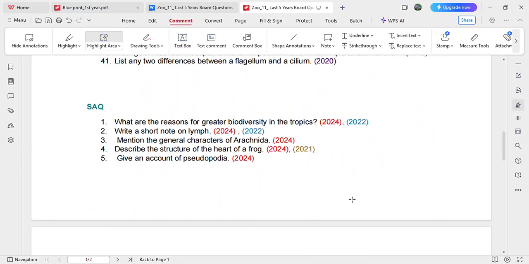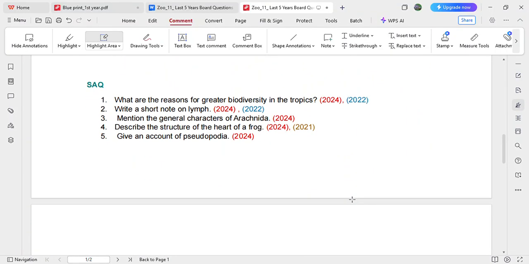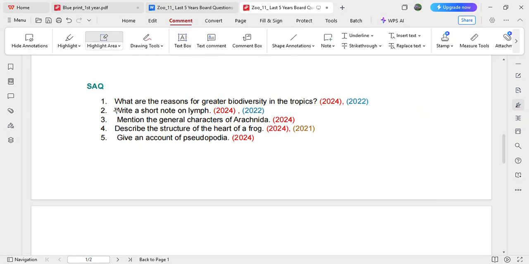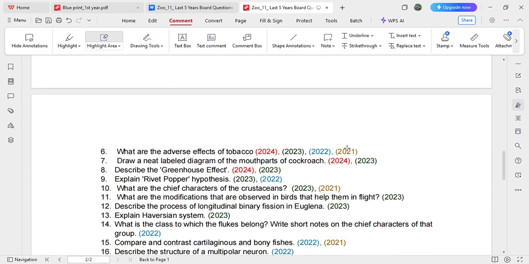If you see the SAQs, even the SAQs are repeated. Again, I'm saying these are board wise, not chapter wise. Now, the first question: what are the reasons for the greater biodiversity in the tropical area? This was asked in 2024 as well as 2022. Now, again, I'm just dragging it. See this question: what is the adverse effect of tobacco? Multiple times it is repeated, because they know that you are supposed to be aware about tobacco. Please don't get into all these things.